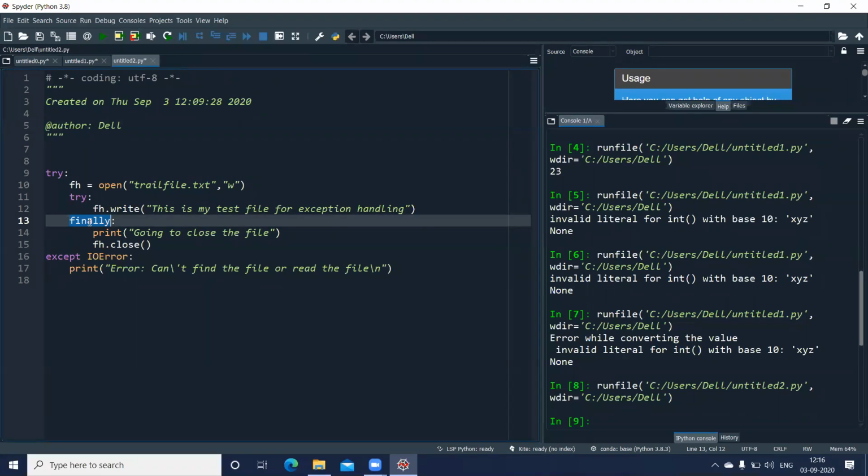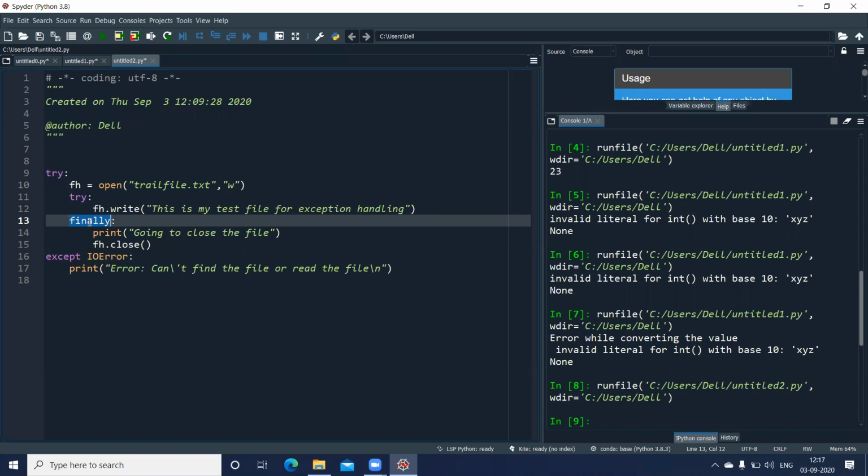One more thing, in this case it is a nested try block, but if I'm using only a single try, I cannot use except followed by the finally block. Either you use the except block for the try block which you have written, or you use the finally block. The only difference between both of them is the except block will execute only when there's an error, whereas the finally block will execute irrespective of whether you get the error or not.